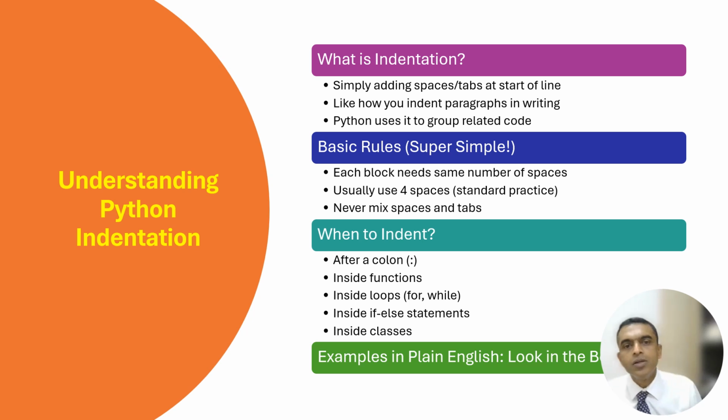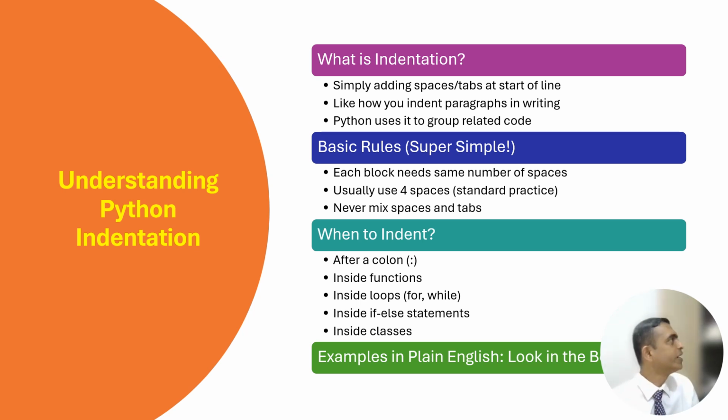So now next we come to the point of indentation. What is indentation? Indentation means, to make your life simple, the block of code is written with a certain convention. That is called indentation.